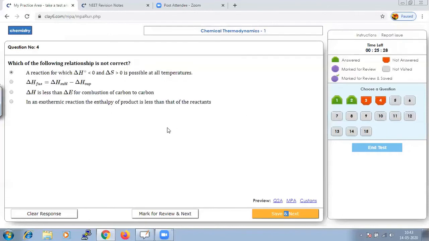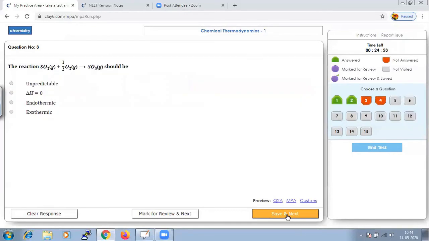Third option, sorry. The question says which of the following relationships is not correct? Immediately, from all the analysis we discussed, what the delta H value is, how delta S is possible, or what the value of delta E should be. From this we can say that delta H is less than delta E for the combustion of carbon to carbon dioxide. This we all know; it is a fact.